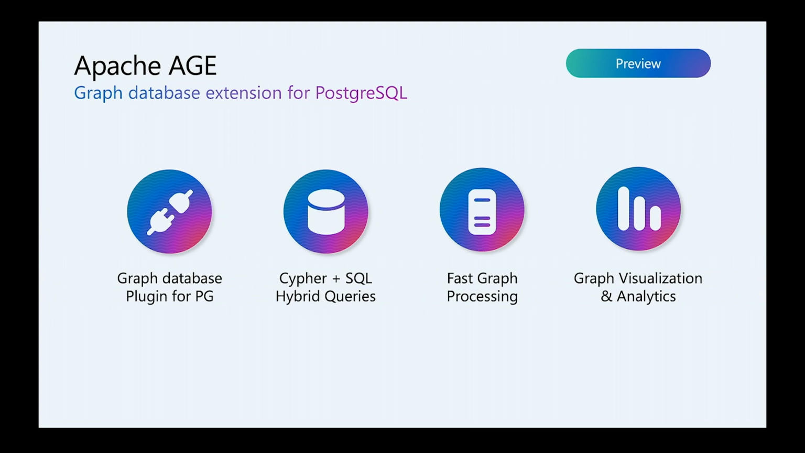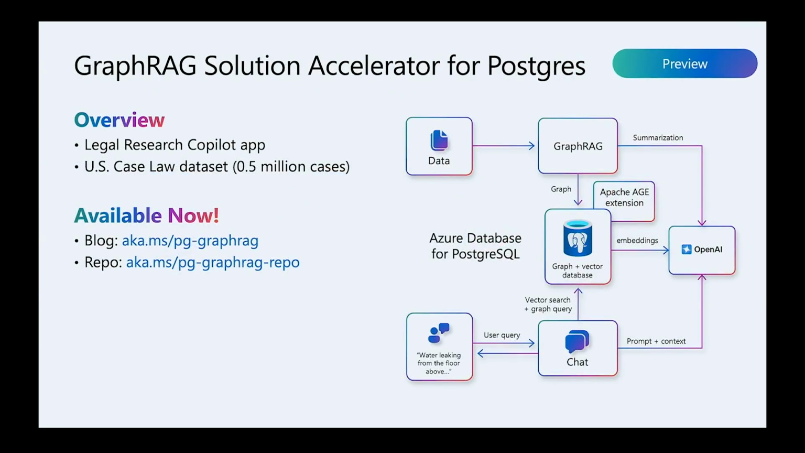So now we are taking these two techniques, GraphRAG and Apache AGE, and going to another announcement. Again, today we are happy to announce another solution accelerator that presents an example of an end-to-end solution of how we can use the GraphRAG technique, combine it with the Apache AGE graph extension, and build an end-to-end GraphRAG GenAI application on top of Postgres, using Postgres as a unified data platform that keeps everything together. This solution accelerator is an example of an actual Copilot application in the legal domain.